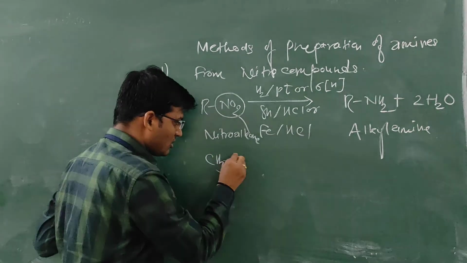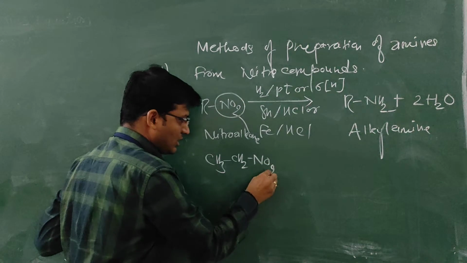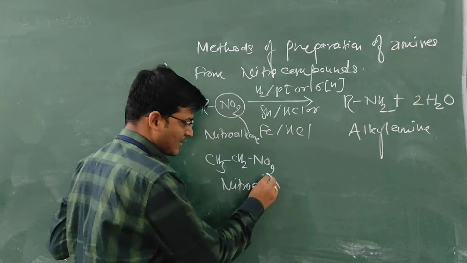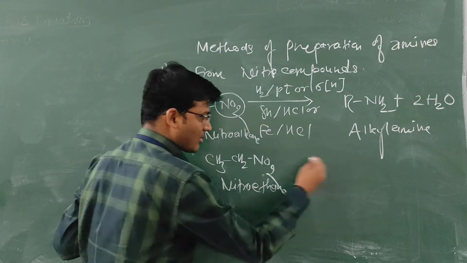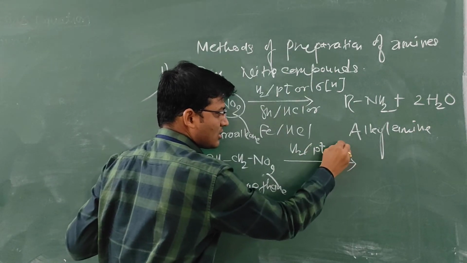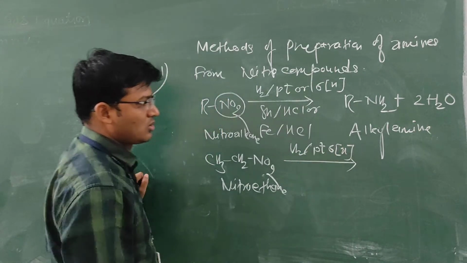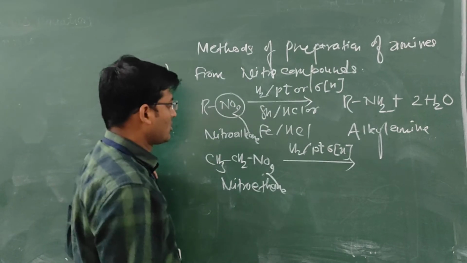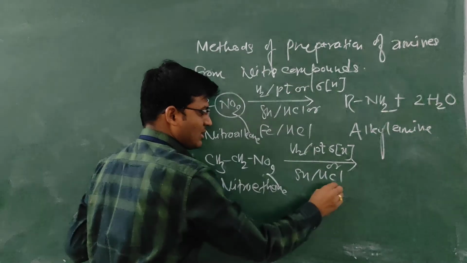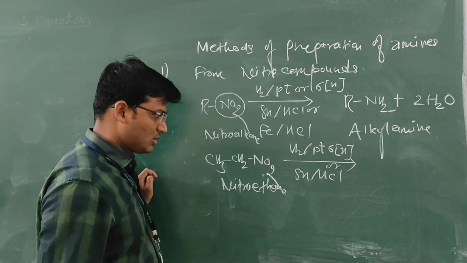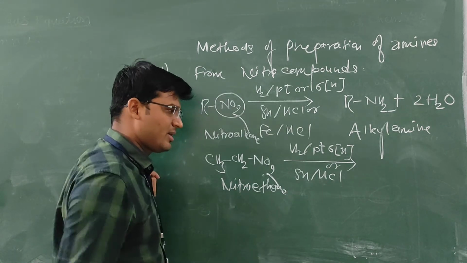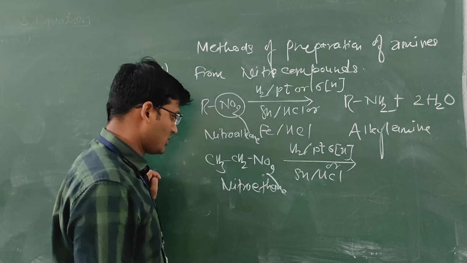CH3CH2NO2, that is nitroethane, in presence of H2 in Pt, 6H, or Sn in HCl, a metal in HCl, that is tin in HCl, or Fe in HCl, iron in HCl, can also be used for this reduction.